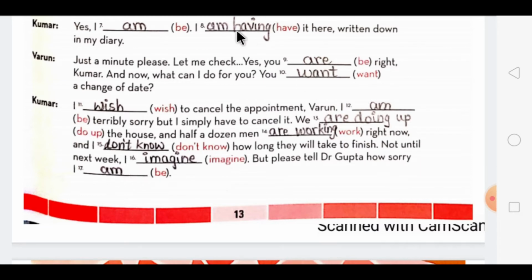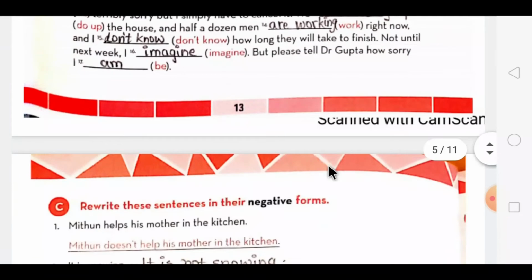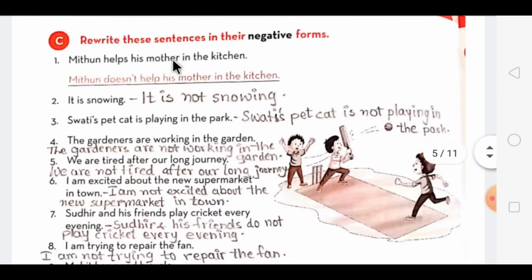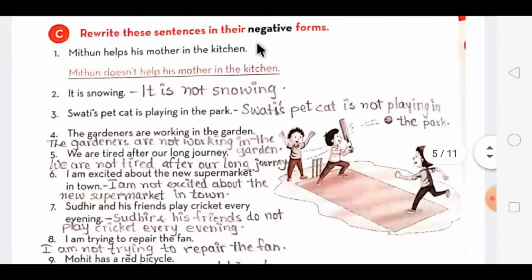Now, dear students, according to the rules, for the habit which is going on, we use simple present tense, and if the action is continuing, that time we have to use present continuous tense. Now, this is the next exercise. You have to turn the sentences which are given into negative forms.